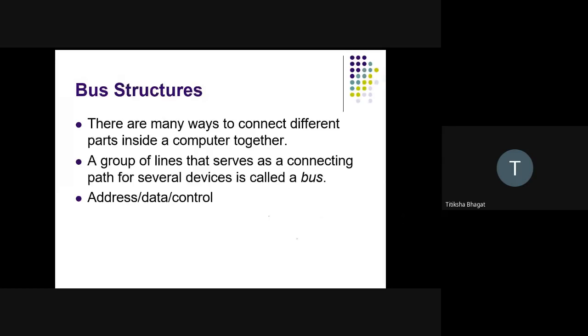What is a bus? A bus is nothing but a connecting device which will connect the different units.